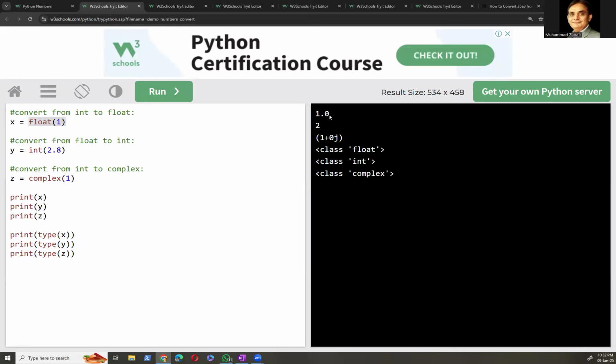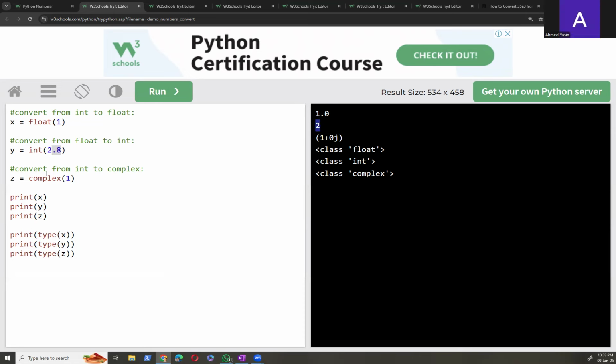So here is convert from float to integer. So the value is 2.8, and we are asking it to convert it into integer. So when it becomes an integer, the 0.8 will be lost. The decimal point will be lost, because integer doesn't contain decimal point. So it will become only 2 here.